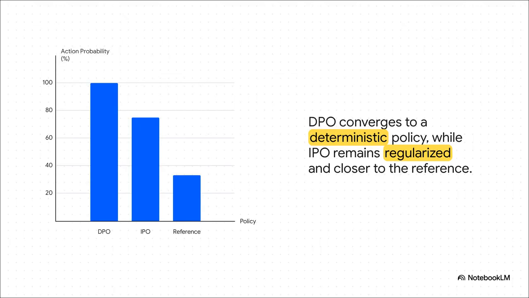This bar chart from the paper just makes it crystal clear. That reference bar on the right, that's where the model started. Now look at DPO in the middle. It goes completely off the rails, shooting the probability for the winning action all the way up to 100%. That is classic overfitting. But IPO is so much more sensible. It increases the probability of the winner, which is what we want, but it stays regularized and much closer to the original. The safety leash is doing its job perfectly.